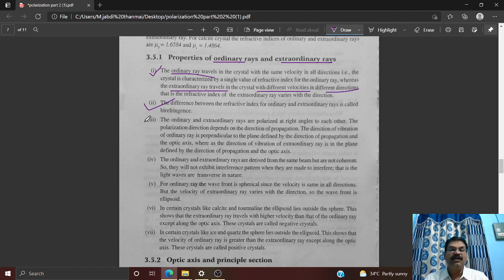Is it clear? And the third point is that the ordinary and extraordinary rays are polarized at right angles to each other. This is one of the important points. The polarization direction depends on the direction of propagation. Okay? The direction of polarization depends on the direction of propagation, so the direction of vibration of the ordinary ray is always perpendicular to the optic axis. That we consider as the ordinary ray. So a simple point to remember: the direction of vibration of the ordinary ray is perpendicular to the plane, and the direction of vibration of the extraordinary ray is parallel to the plane. If you remember these two, you can understand very easily the difference between the ordinary and extraordinary ray.